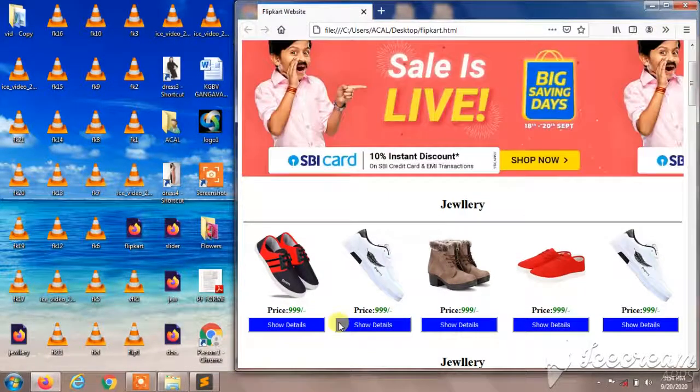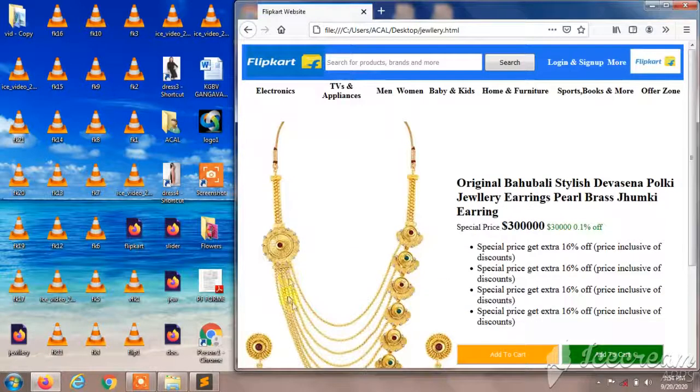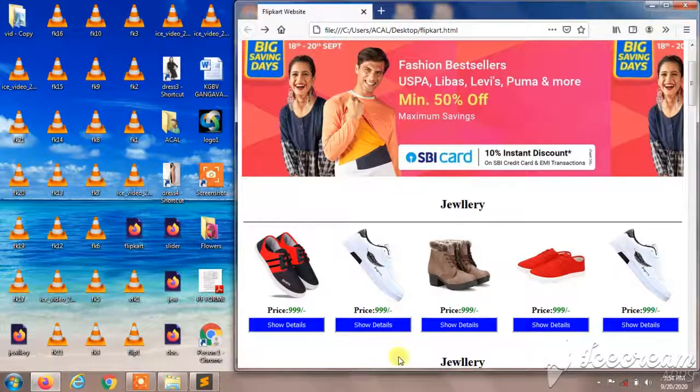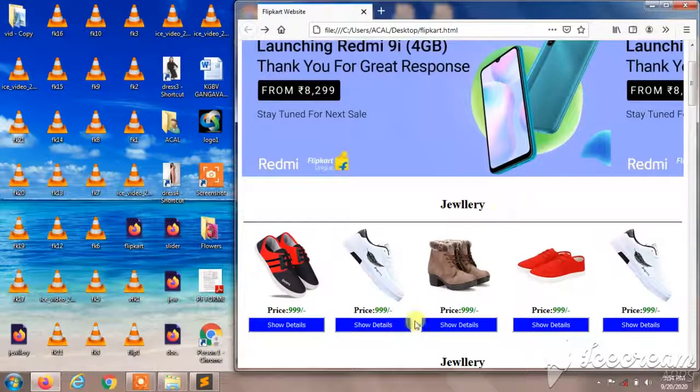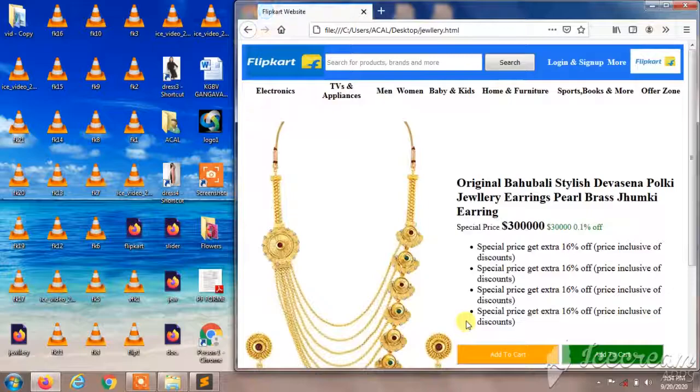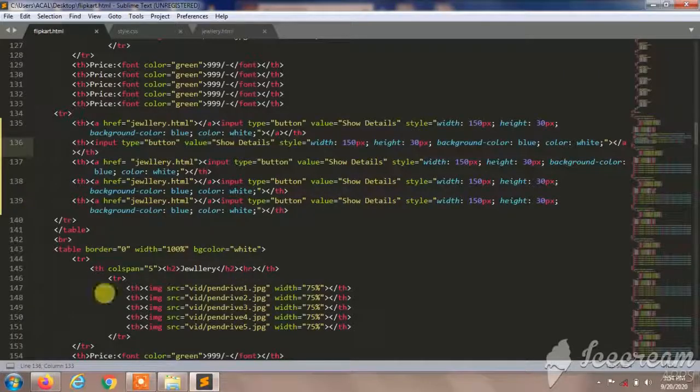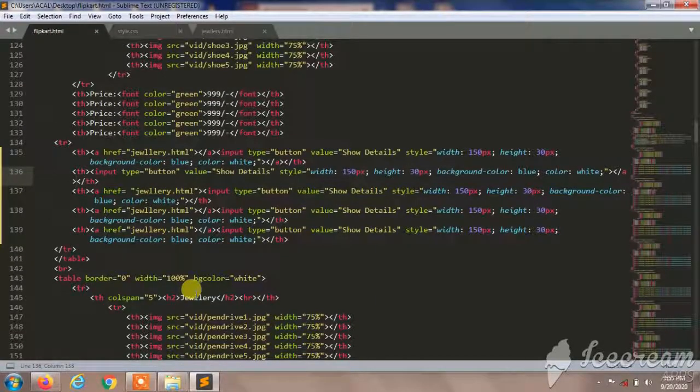Yeah, for the third picture it comes to the back side. So when we click the second, it didn't go, so something is wrong in the code. We'll rectify it. When we click the third show details, it appears. Observe the third. Here we gave the proper code, so we'll give the proper code here also.